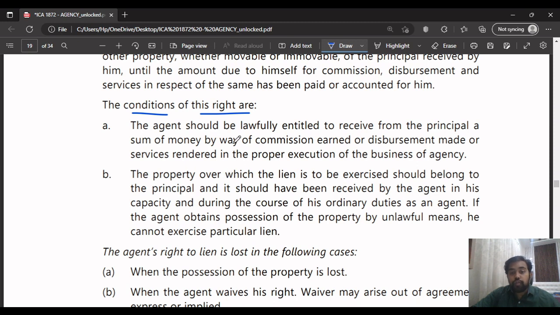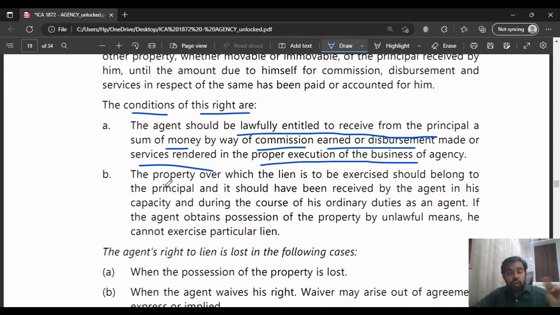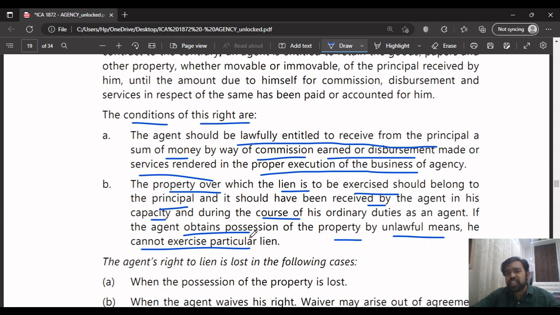To exercise that, he should be lawfully entitled to receive from the principal the sum of money by way of commission earned or disbursement made or services rendered in the proper execution of the business of agency. The second condition is that the property over which the lien or right is to be exercised should belong to the principal, and it should have been received by the agent in his capacity as an agent, during the course of his ordinary duties as an agent. And if the agent obtains possession of the property by unlawful means, he cannot exercise the particular lien. These are general points which you can remember.